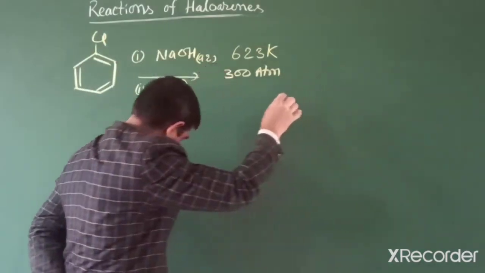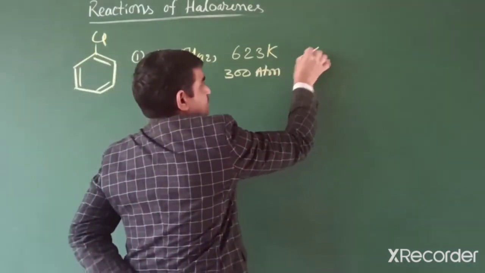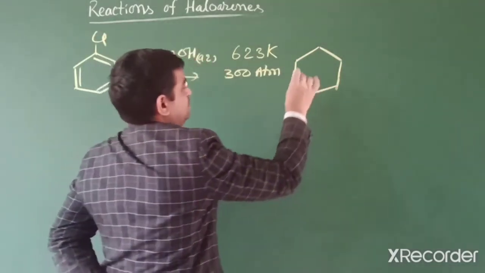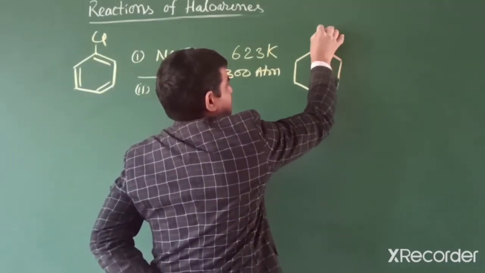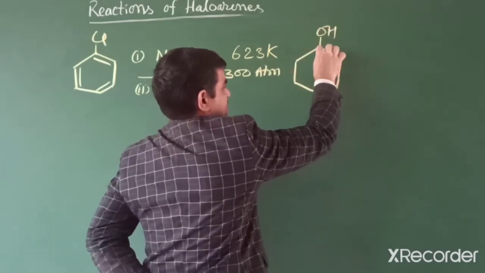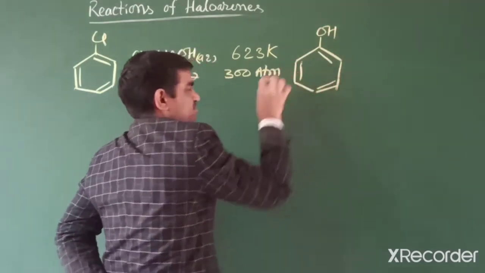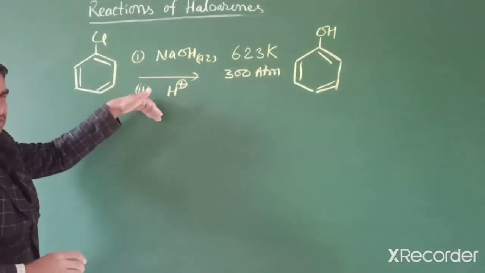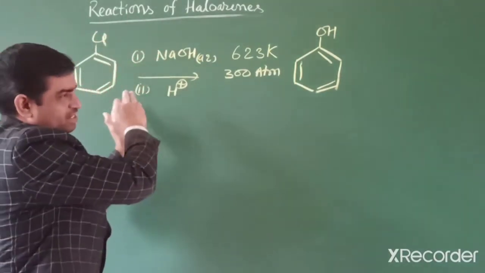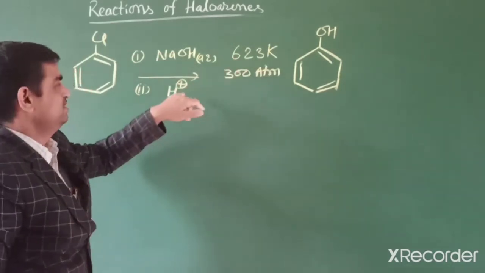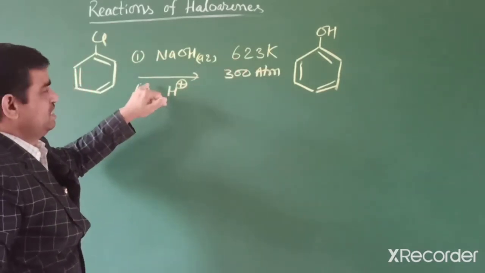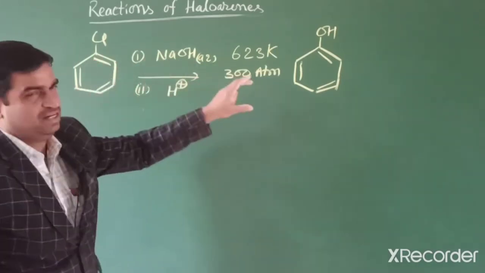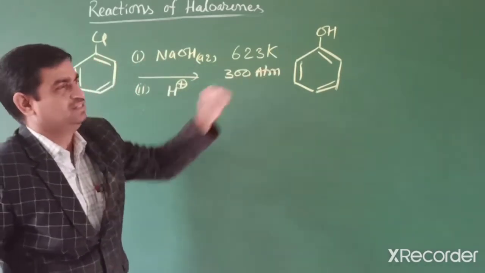So we can write it like this. In the first step we get sodium phenoxide, and then phenol. Students, in this reaction what do we mean by first and second? First means that after completion of this reaction we apply the second step. Sometimes students confuse what is first and second. It means after completion of the reaction we get this product.